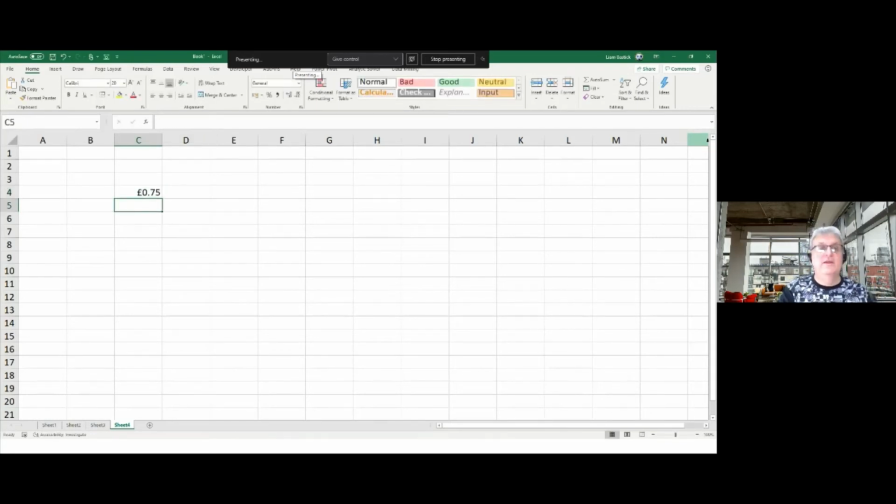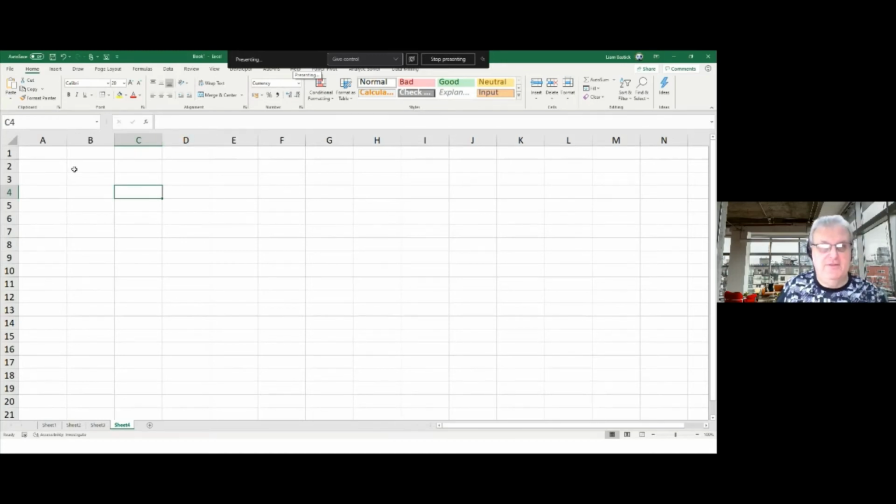What that would give is 0.75, and it's already deciding I'm using a currency, so it's using the pound symbol because of what's going on here. So that's straight line depreciation. What I want to do is things that are more complicated than that. So it might be that you only want to split a certain percentage. This happens in utilities, oil and gas sectors, things like this, but there are other times you can use it as well.